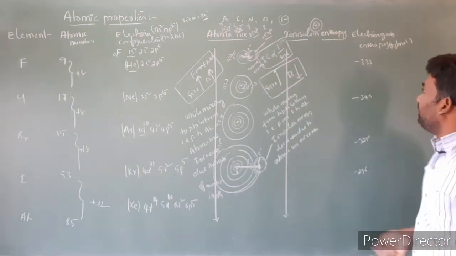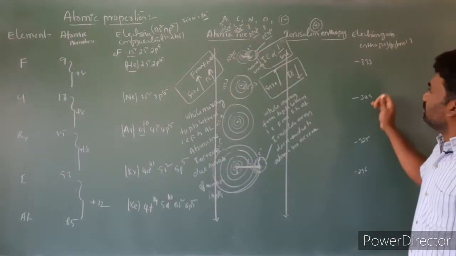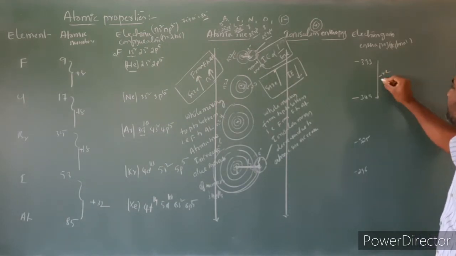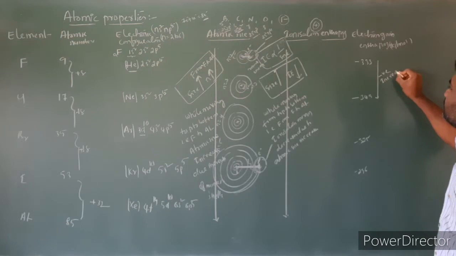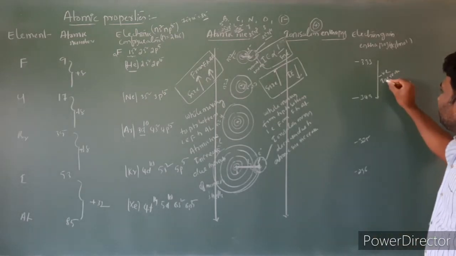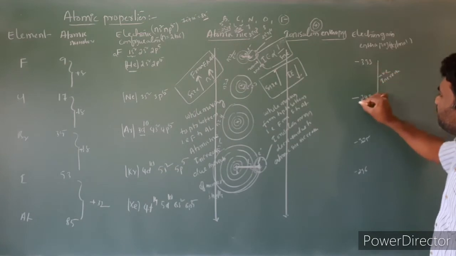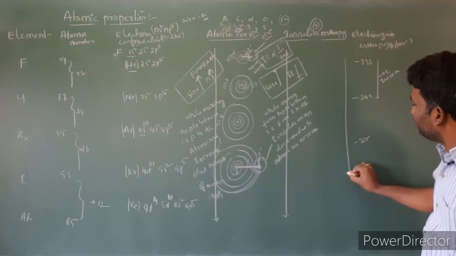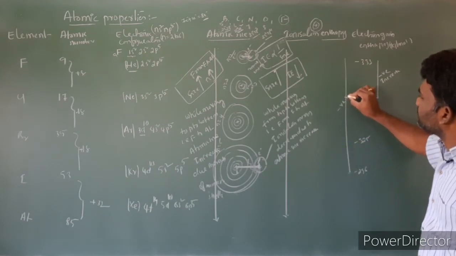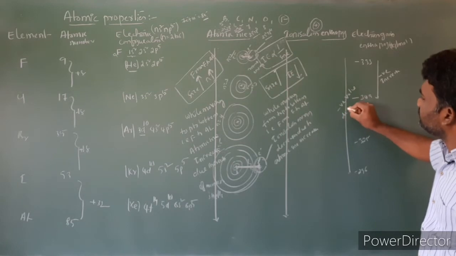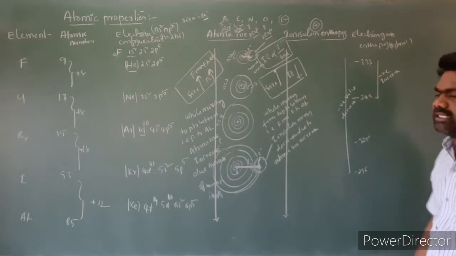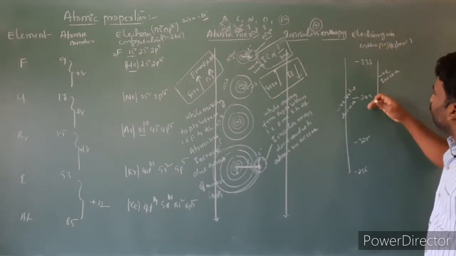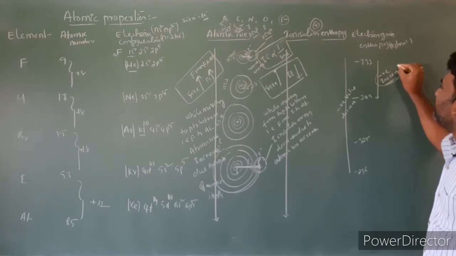That is one reason. But here the problem is fluorine to chlorine. From fluorine to chlorine, the negative value increases instead of decreasing. The values are minus 333, minus 349, minus 325, minus 296. In general, from top to bottom, negative values decrease. But from fluorine to chlorine, instead of decreasing, the negative value is increasing.